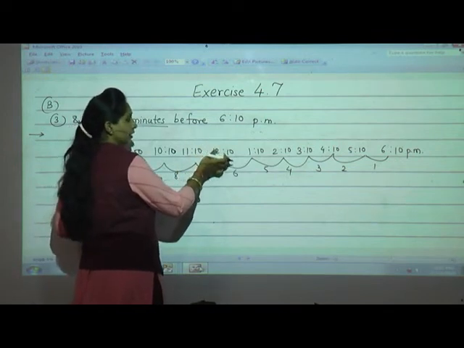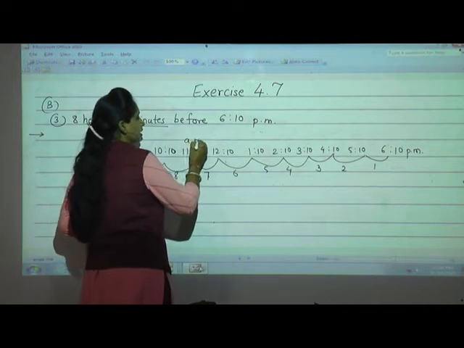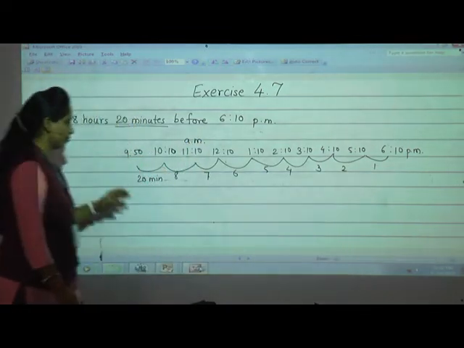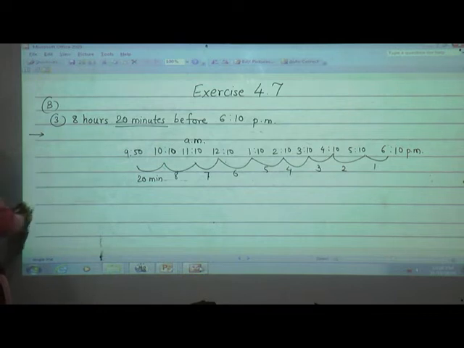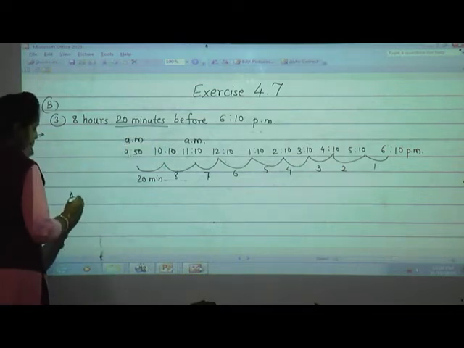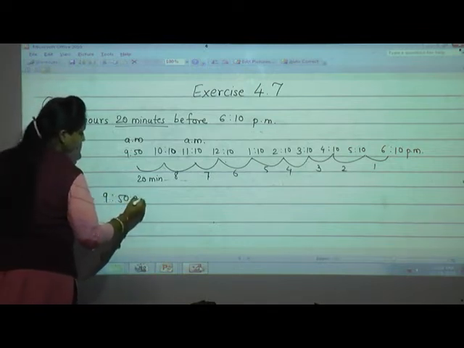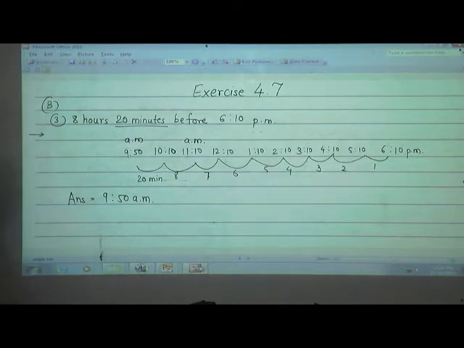Okay, PM only will come. Then 12 is noon. Then before that, what will come? Here started AM. So this is AM. So the answer is 9:50 a.m. Clear? Yes? Very good.